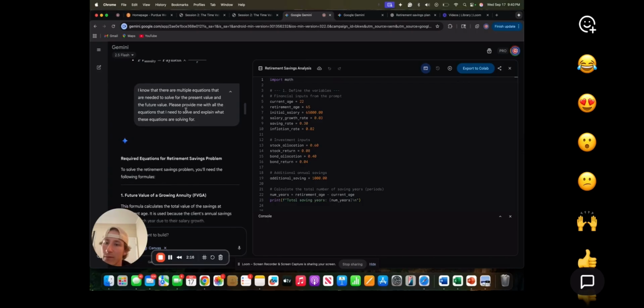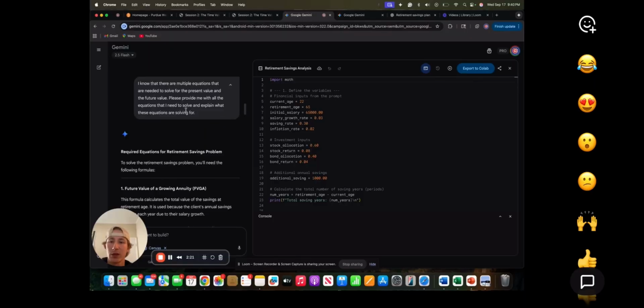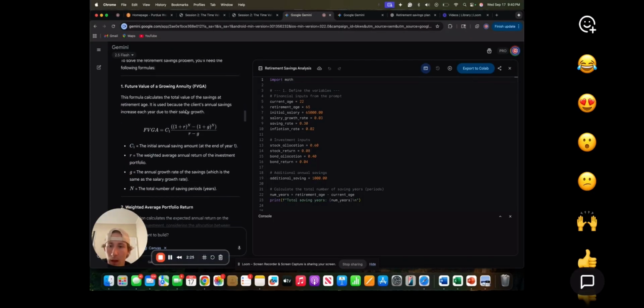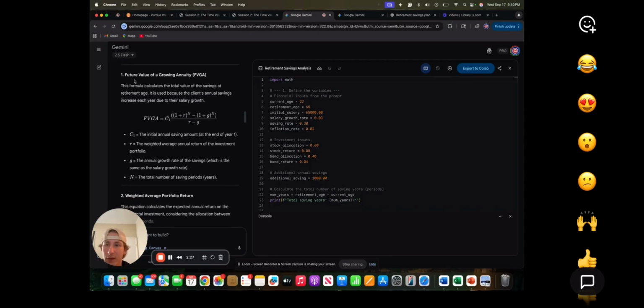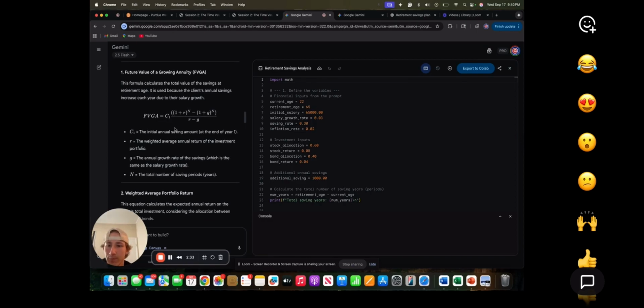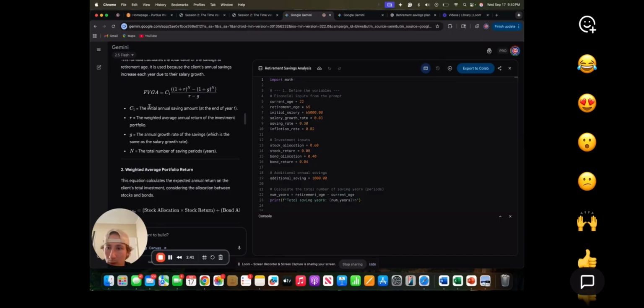And then as we move on to R for the represent, I said, I know there are multiple equations that are needed to solve for the present value and the future value. Please provide me with all the equations I need to solve and explain what these equations are solving for. And they gave us the equation for future value of growing annuity, which is his salary growing, because his salary grows at a rate of 3% per year.